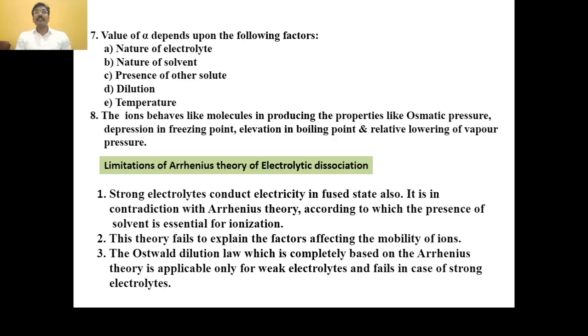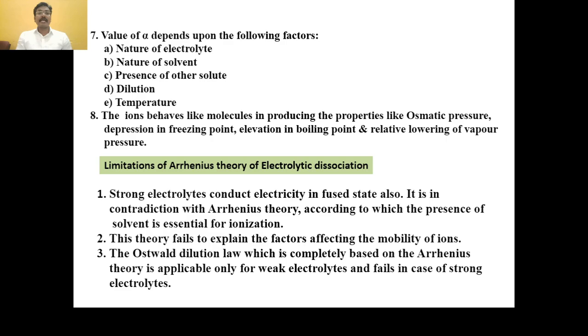The value of this degree of dissociation or ionization depends upon certain factors. The first one is the nature of the electrolyte. A strong electrolyte gets 100% dissociated.